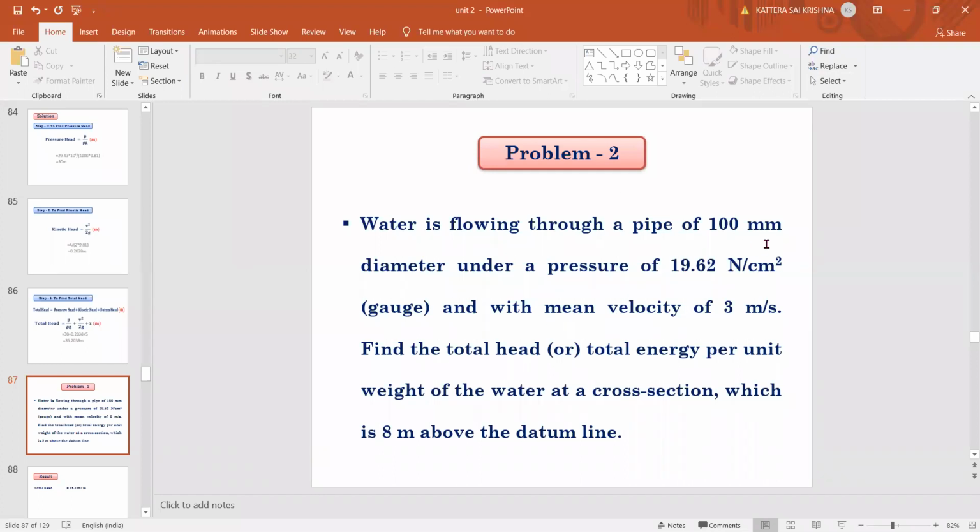D equal to 100 mm, so 100 by 1000, 0.1 meter. Given values: pressure 19.62 into 10 power 4 Newton per meter square. V is equal to 3 meters per second. Z equal to 8 meters. Then total energy or total head is equal to, directly you can write the formula, P by rho g plus V square by 2g plus Z. Substitute all the values of pressure, velocity and Z, then we'll get your final total head value. We'll see who will tell first.